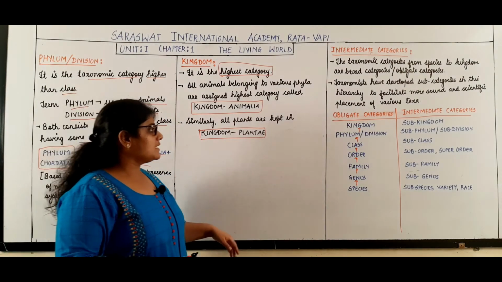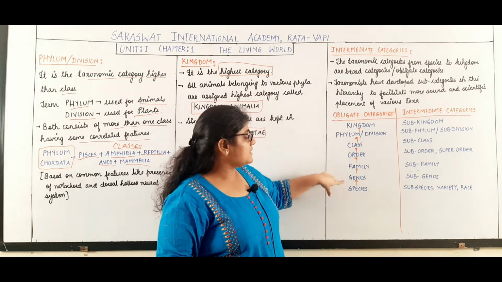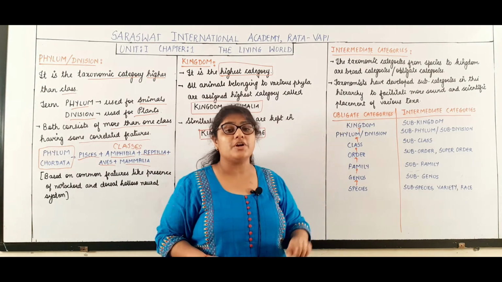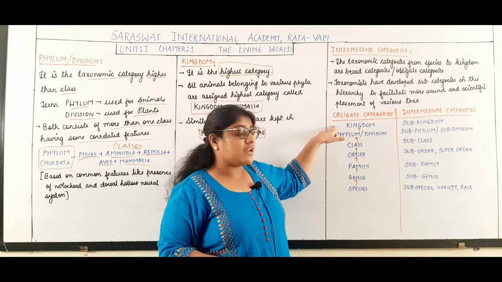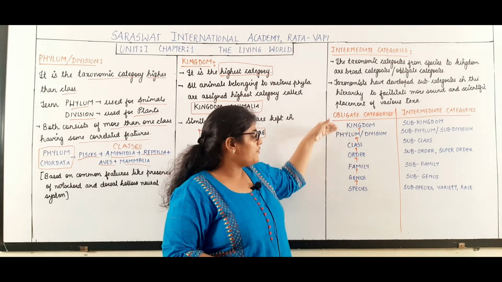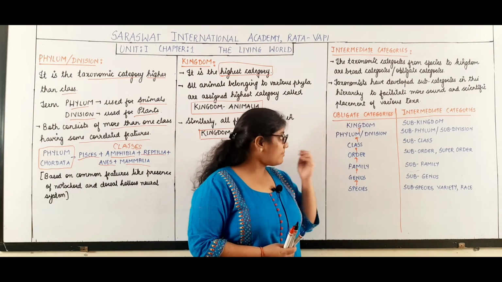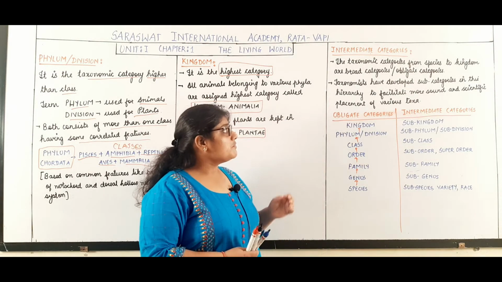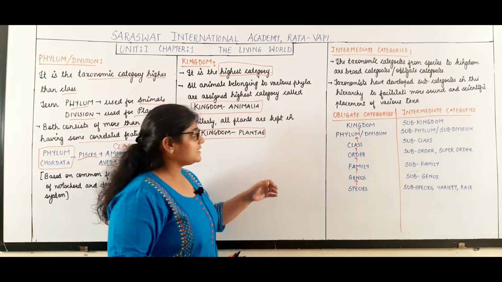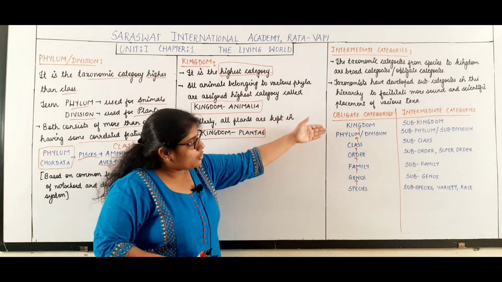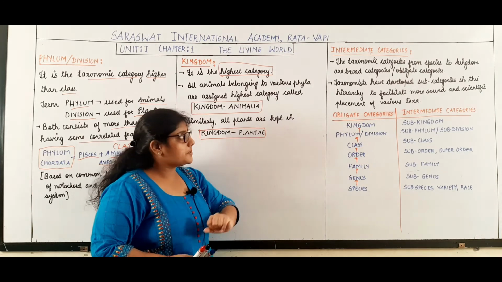So now students, you can see species to phylum. This is the arrangement in which order? Ascending order. From species to kingdom, the arrangement is in ascending order. From kingdom to species, the arrangement is in descending order. Now students, these 7 categories, which 7 categories? Kingdom, phylum or division, class, order, family, genus and species.